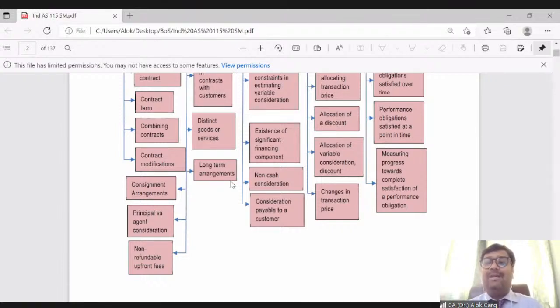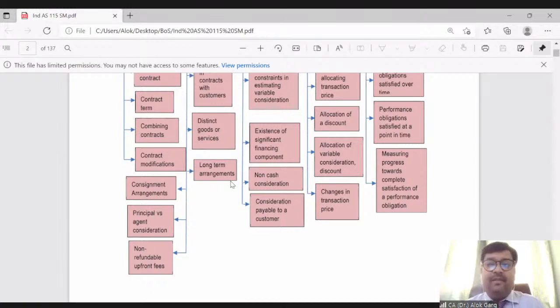Apart from the fare, Make My Trip is charging a convenience fee or a commission. In this case, Make My Trip is acting as an agent, and Make My Trip's revenue is only that convenience fee or commission. But for Air India, the revenue is the sale of the ticket, the amount of the ticket. So it is important to understand whether we are acting as a principal or as an agent for recognition of revenue. Of course, we will discuss this later while discussing step 2.